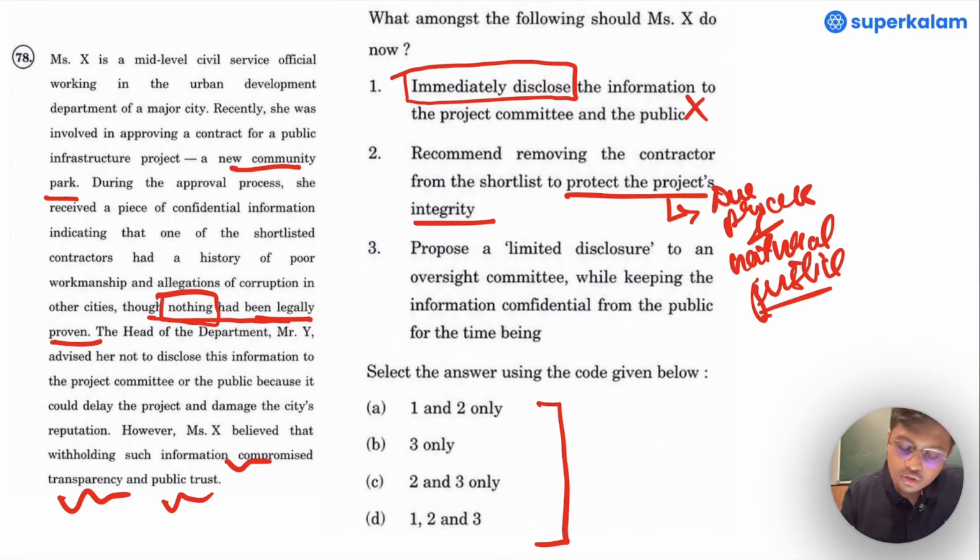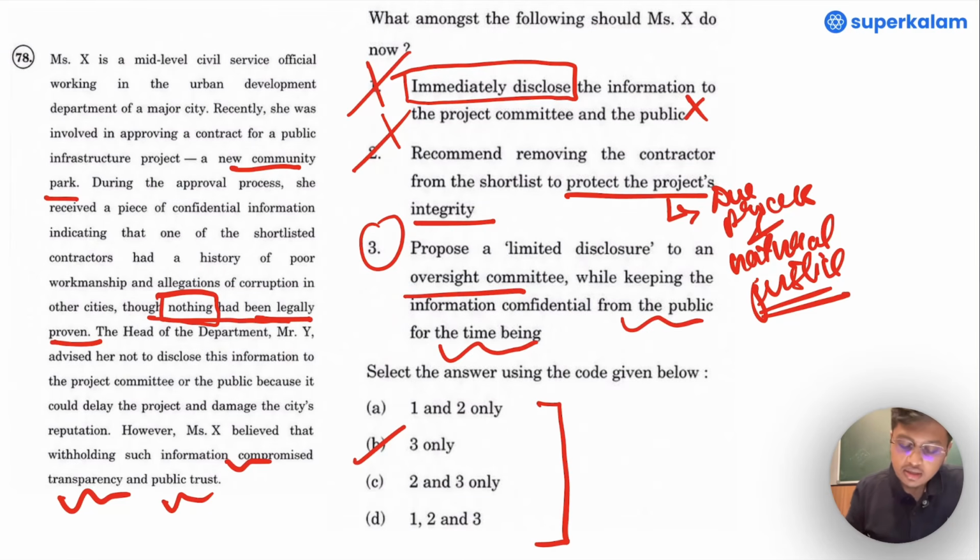Hence, this is also something that Mrs. X should not do. Eliminate both 1 and 2 and we'll be left with statement number 3 that is present in option B. Let us go through it once. Propose a limited disclosure to an oversight committee while keeping the information confidential from the public for the time being till the due process is done.